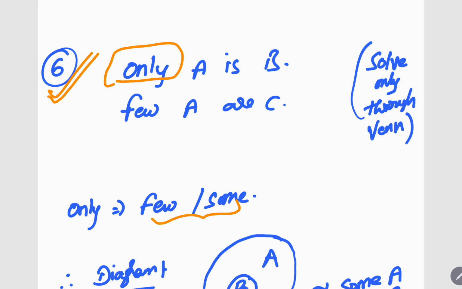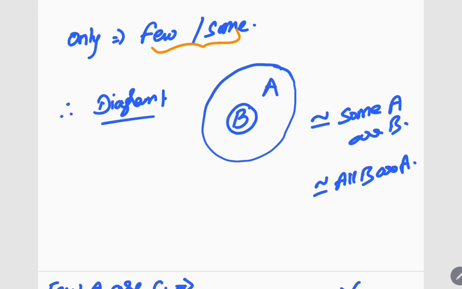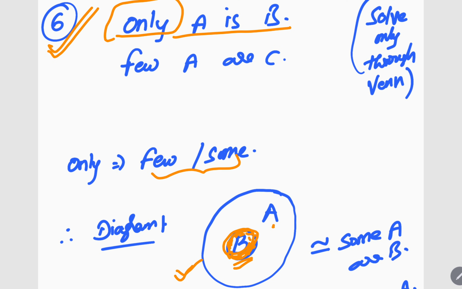How to draw a diagram? Now, what is the question? Only A is B. So, you can draw like this. Only A is B means some A are B. I can write some A are B. See this? This is some A, right? Some A are B. I can draw this. Got it? Indirectly, I can also say all B are A indirectly. All B are A only, right? Indirectly. But this is of no use. I'm just telling you this is how you need to think about Venn diagrams. Got it? This is the diagram for the first sentence.